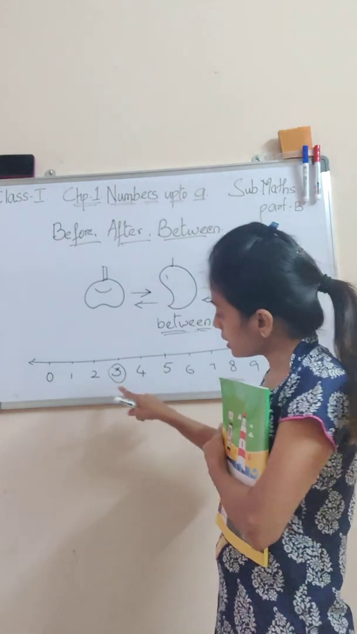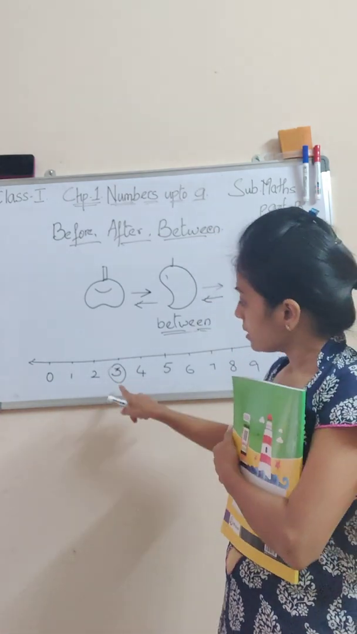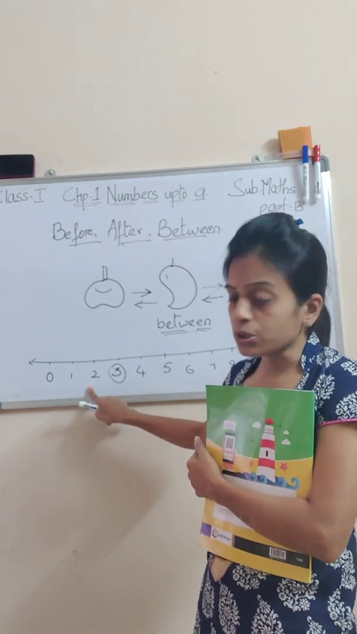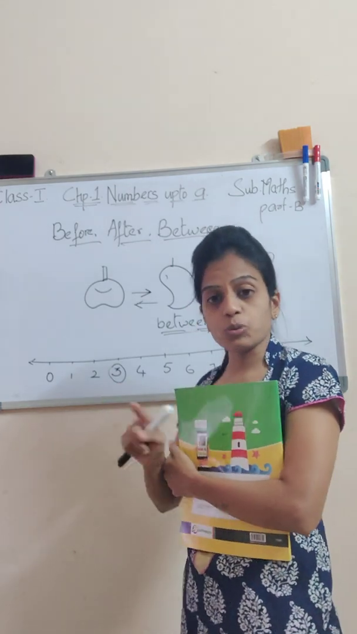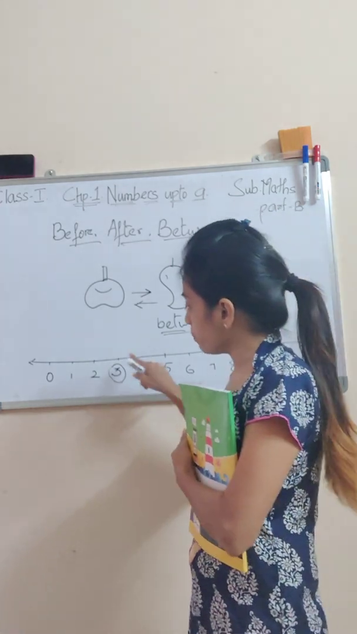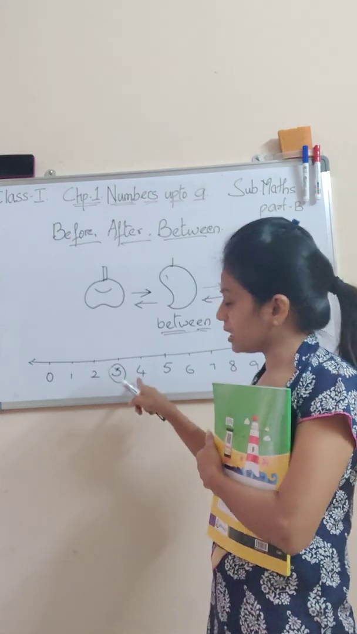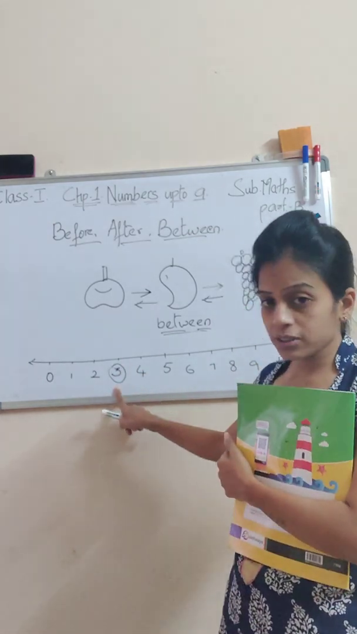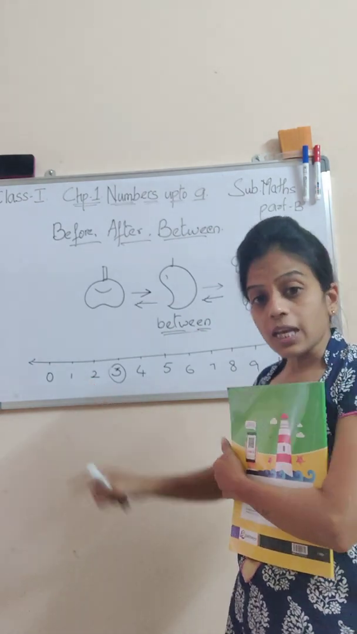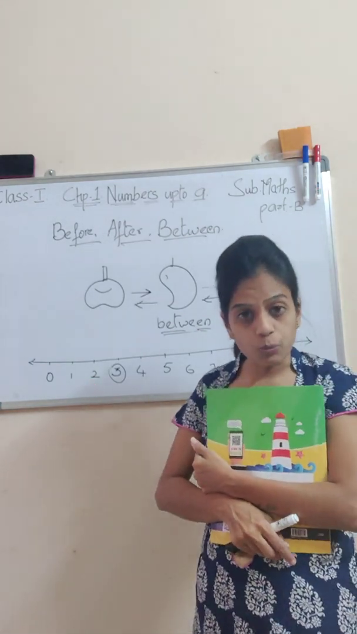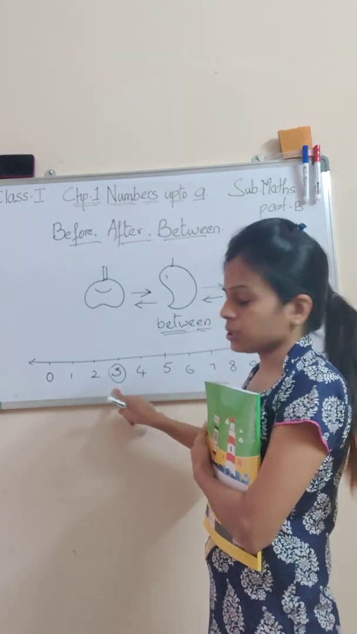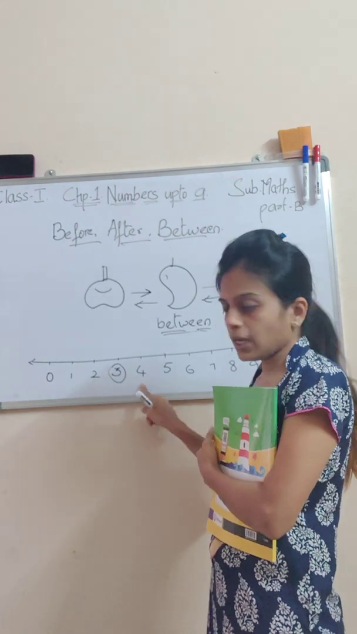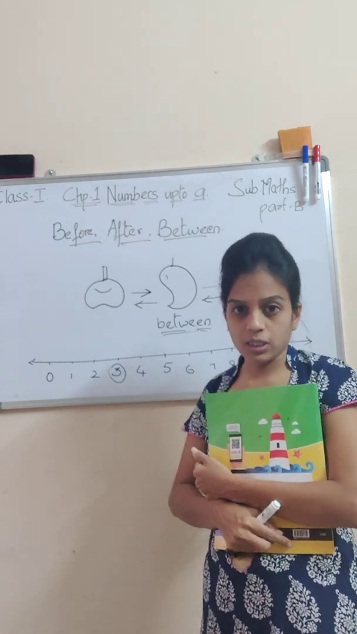Now, where is 3 in after? Yes, 3 is after 2. तो 3 के हम दोनों places देख चुके हैं. 3 before अगर है तो कौन से नंबर के before है? It's 4. When we are talking about after, where is 3 in after? It is after 2. Now, when we talk about in between for 3, 3 is between 2 and 4. 3 कहाँ है? 2 और 4 के बीच में, in between.